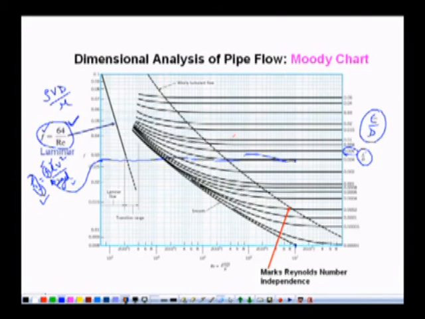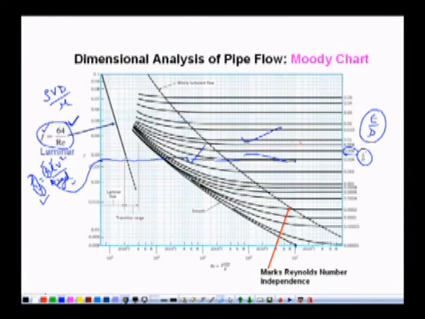Now if we observe this graph, it can be divided into two categories with the help of this dashed line, on this side and on this side. On this side, the friction factor is independent of Reynolds number. When it is fully turbulent flow, the friction factor is a function of only epsilon over D. It is independent of Reynolds number because it is horizontal.